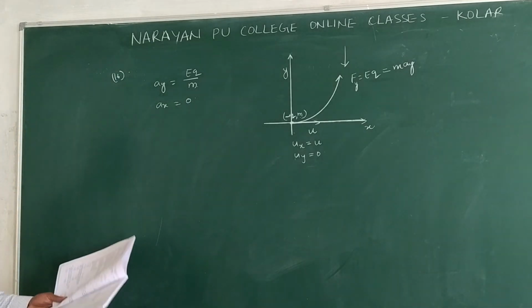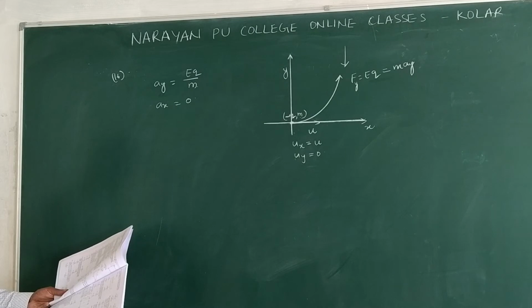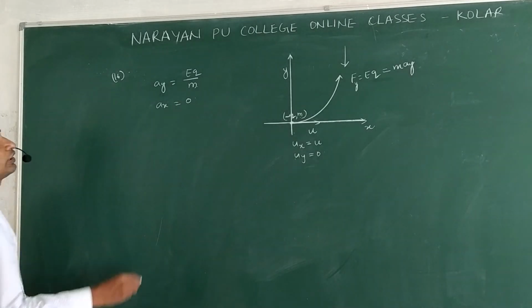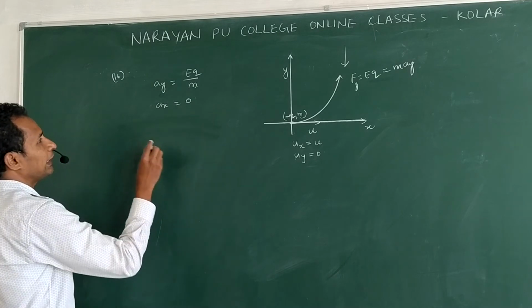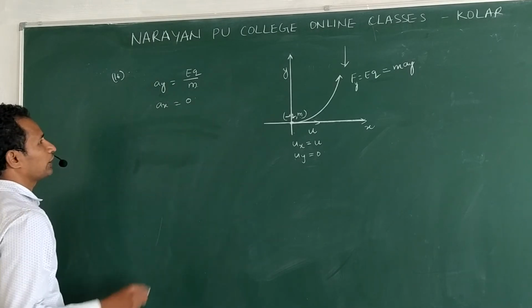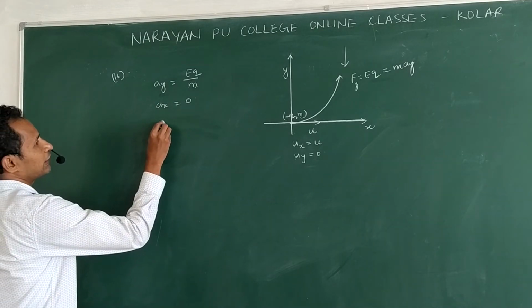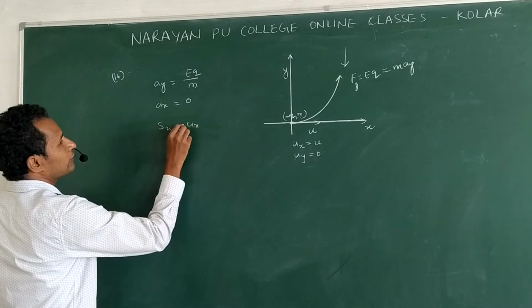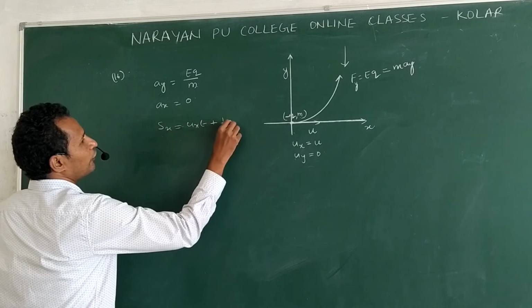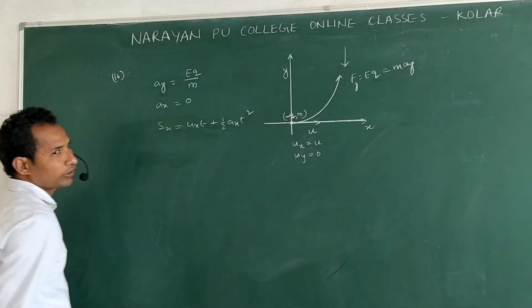Clear? Now they are asking what the trajectory equation is. Now we take the displacement of the particle along x direction and along y direction. Displacement along the x direction we can write S_x is equal to u_x t plus half a_x t square.